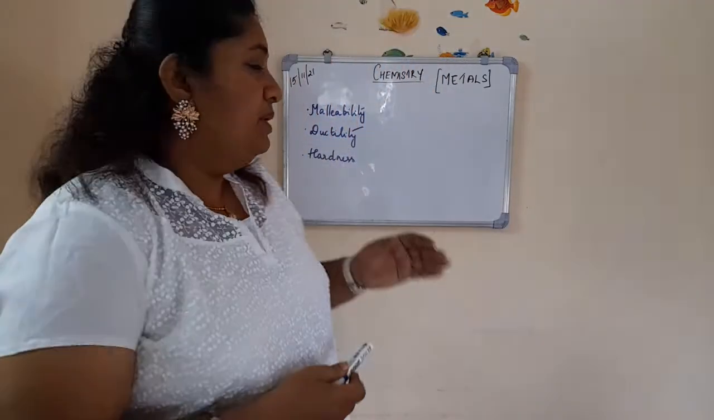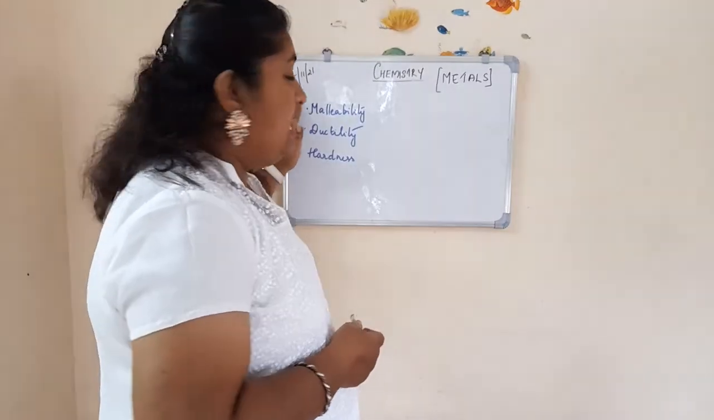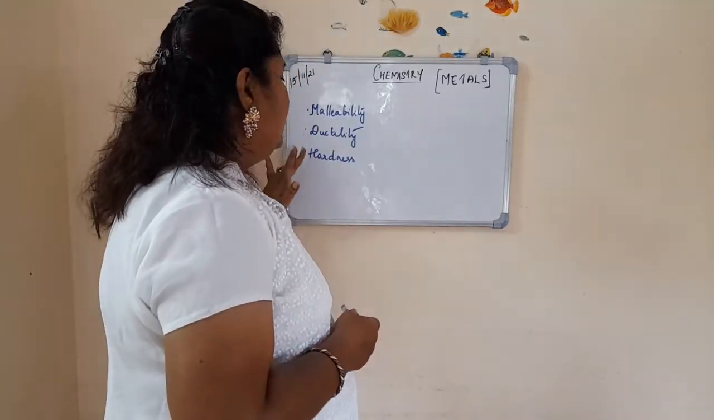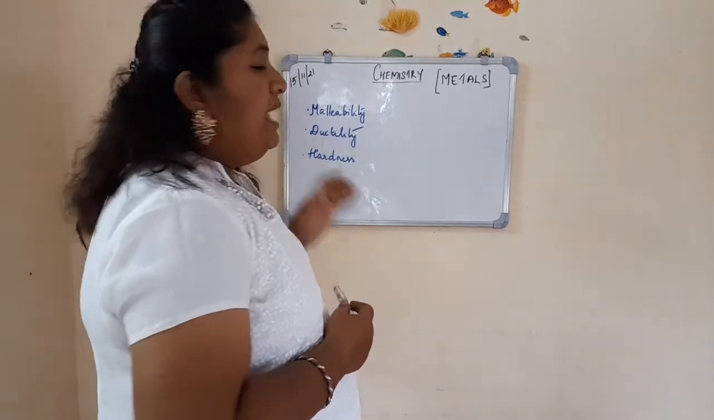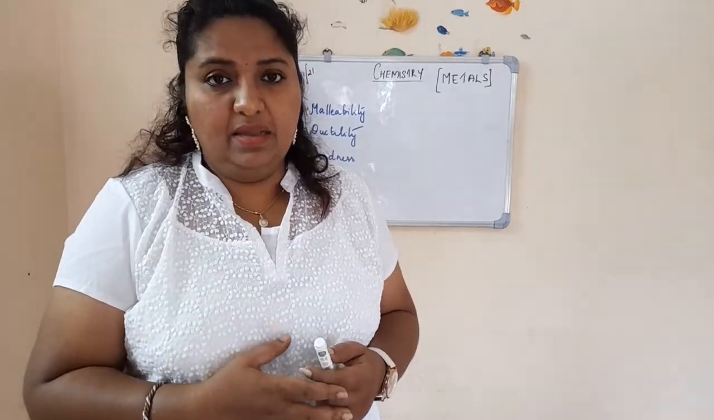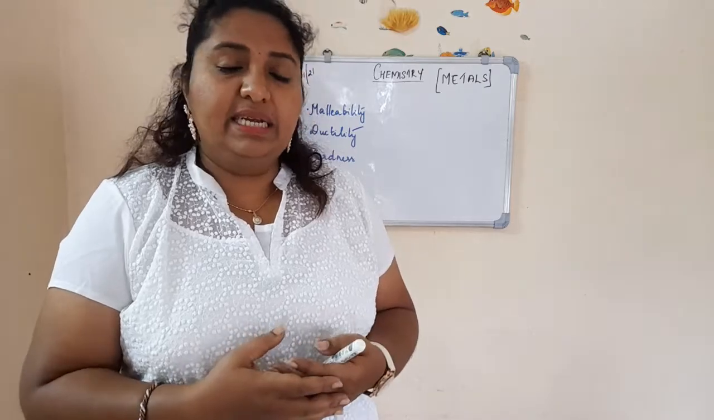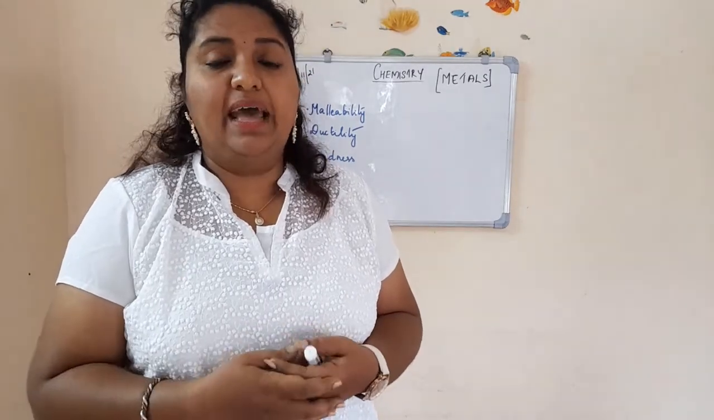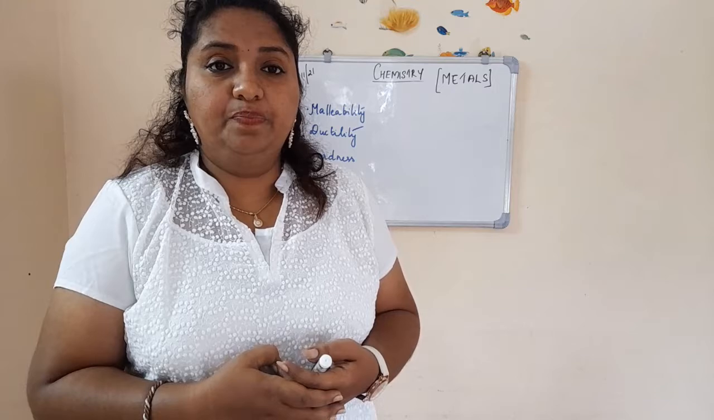The following properties were discussed in the earlier classes: malleability, ductility and hardness. Malleability, as you all know, is a property of the metal by which it can be beaten into thin sheets, and gold is the most malleable metal. Then ductility means the property by which the metal can be drawn into thin wires. Gold is a ductile metal. Aluminium is also a ductile metal.